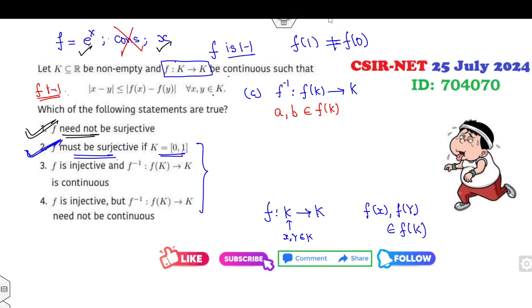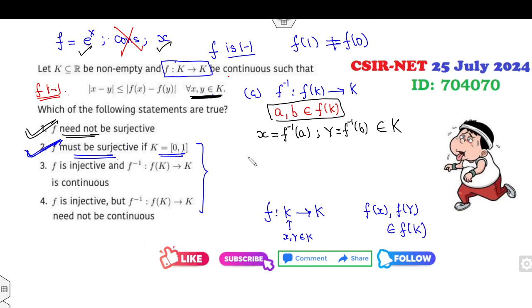So that's very simple. If I choose x as f inverse of a, and y as f inverse of b, then clearly both elements belong to my capital K. Because a and b are elements of f(K), f of x and f of y are elements of f(K). So I can choose this. Now again I can apply this definition in this case.